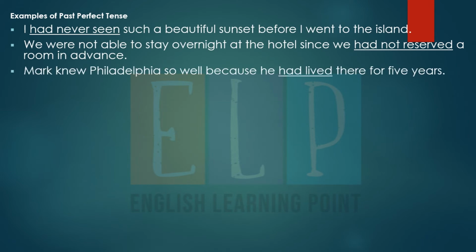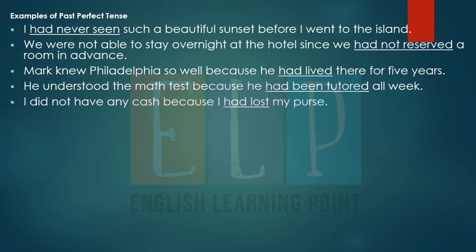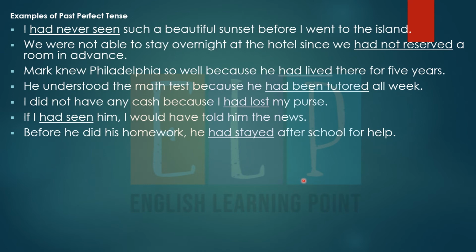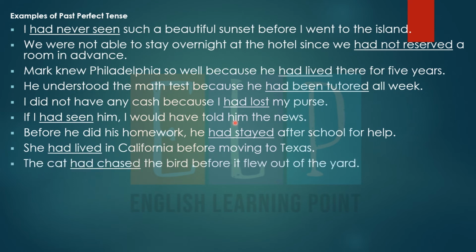Mark knew Philadelphia so well because he had lived there for 5 years. So here, had and the third form of the verb, right? He understood the math test because he had been tutored all week. Here we are using the third form of the verb and had. I did not have any cash because I had lost my purse. If I had seen him, I would have told him the news. Before he did his homework, he had stayed after school for help.